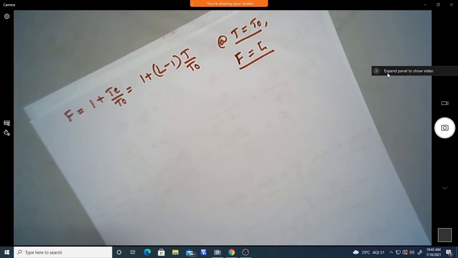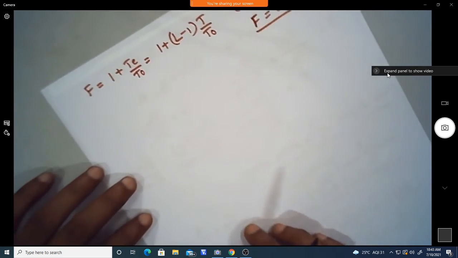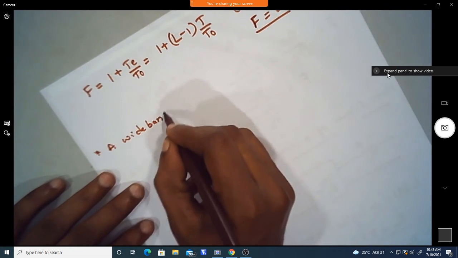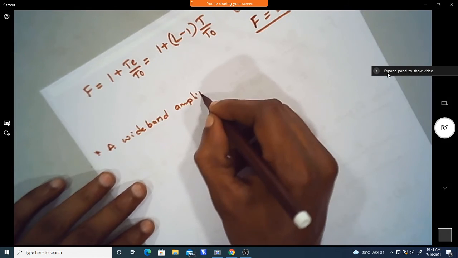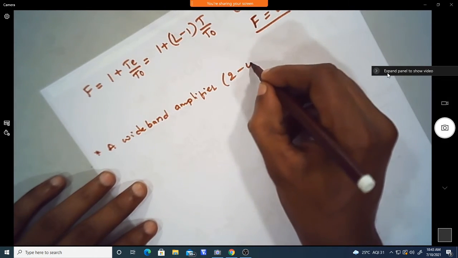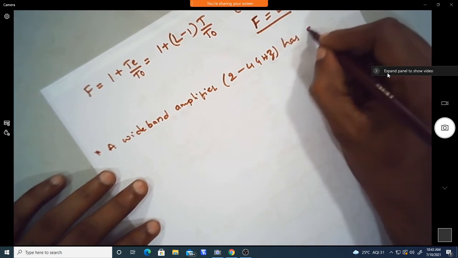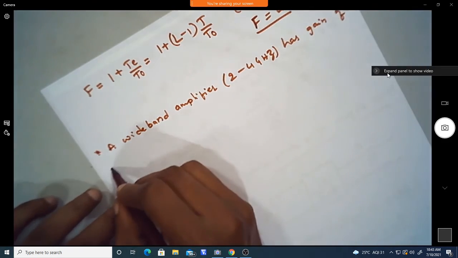Now if we take a simple example, where we can have different bandwidths or different output powers, we can calculate the noise figure of a particular two-port network. So let's take one simple problem: a wideband amplifier with a bandwidth of 2 to 4 gigahertz, which has a gain of 20 dB